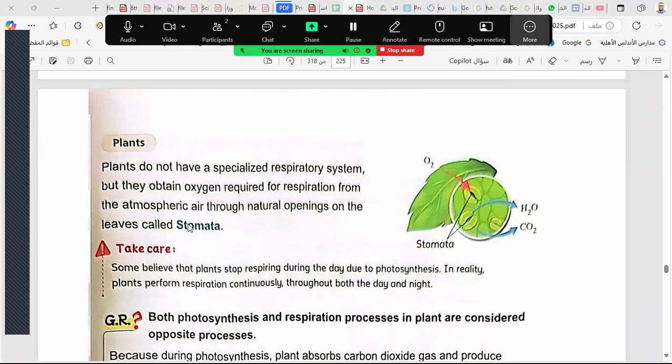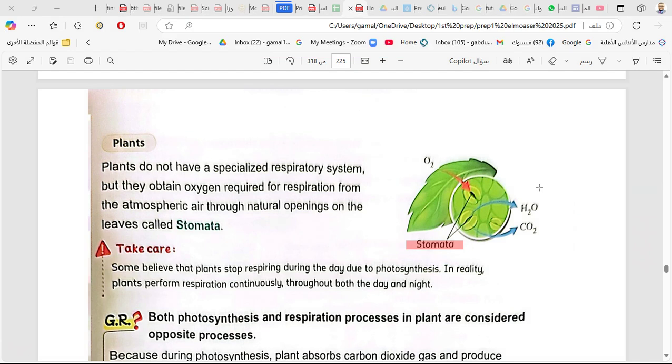Okay. Now the plants do respiration also, but how does the oxygen go inside and outside? By something called stomata. You remember stomata? Yes, it's small openings on the plant leaves which allow the oxygen and carbon dioxide to go inside and outside. So it makes gas exchange, air going inside and outside by small holes called stomata. But the plant doesn't have a respiratory system.